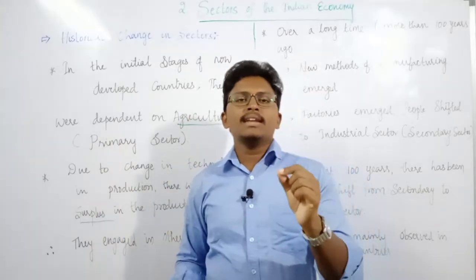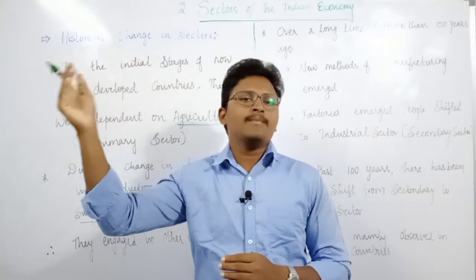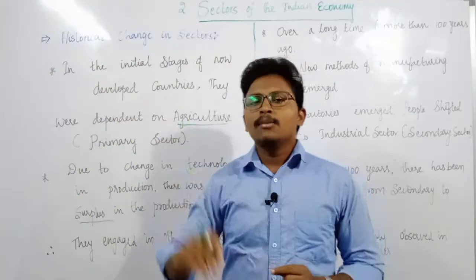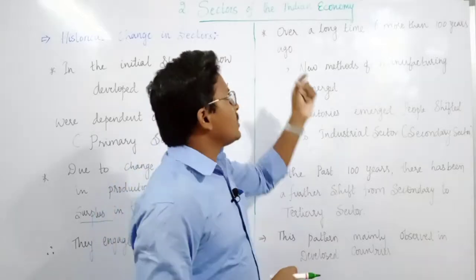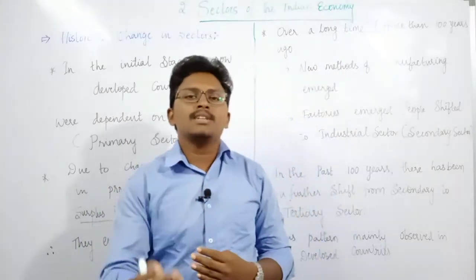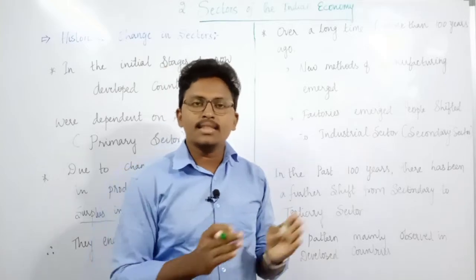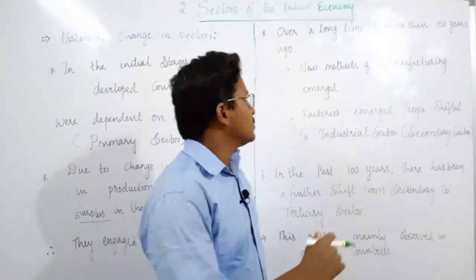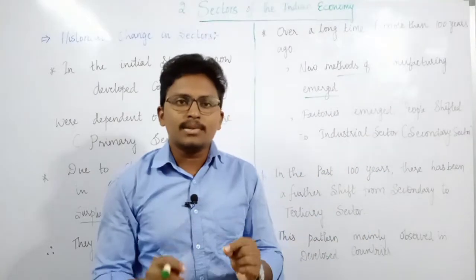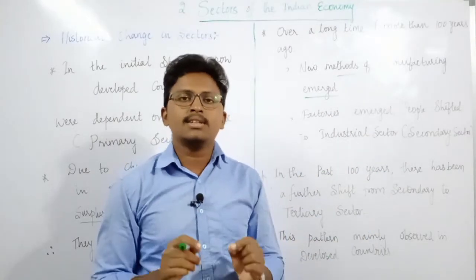But in the beginning stages, long back, each and every developed country was dependent on the primary sector. Over a long time, more than 100 years ago, some changes started occurring in these countries. What were these changes? Some new methods of manufacturing emerged. You can simply say industrialization emerged in the world.